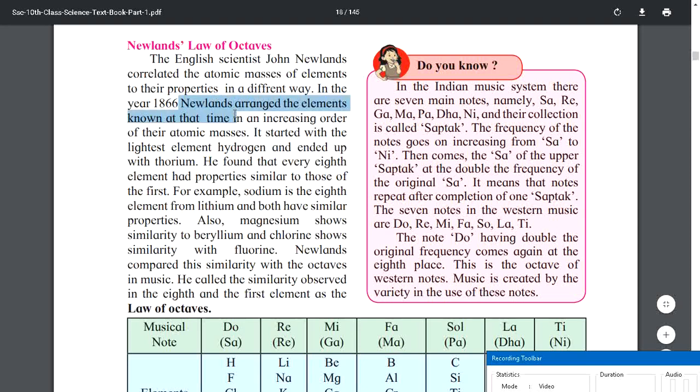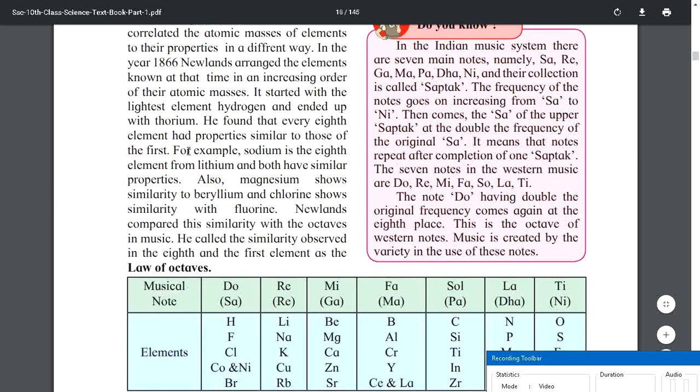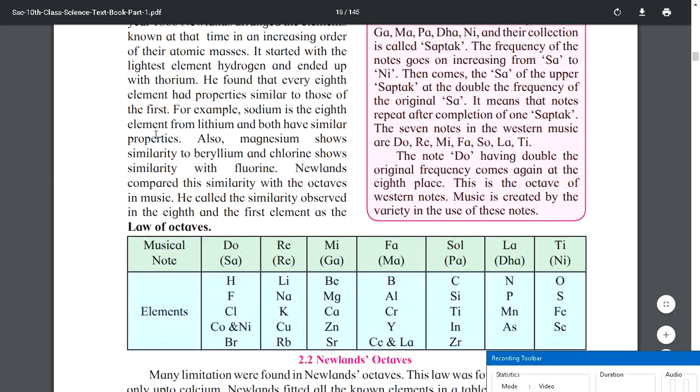Newland arranged the elements known at that time in an increasing order of atomic masses. So again he took all the elements which he had and arranged them in an increasing order. Then it started with the lightest element, hydrogen, and ended up with thorium. So you can see hydrogen is here, right?